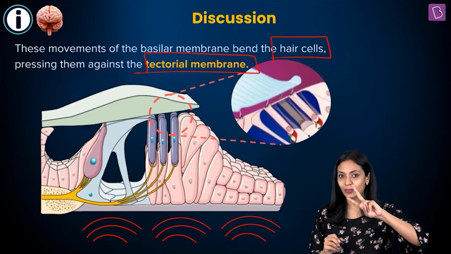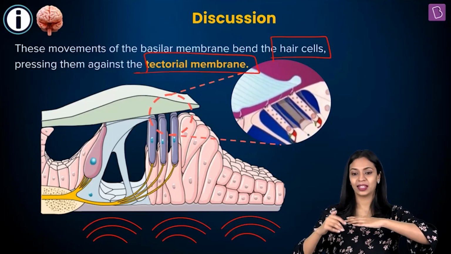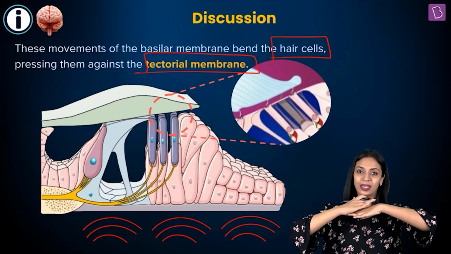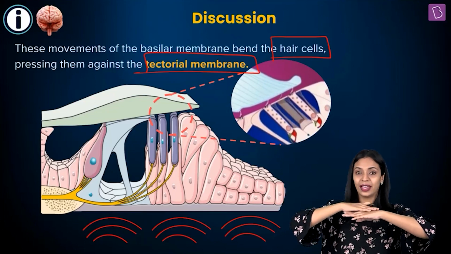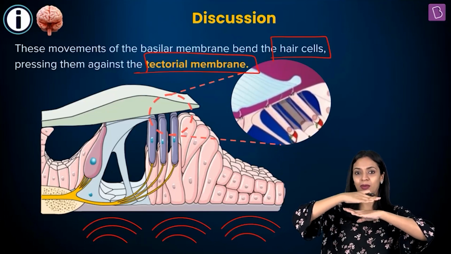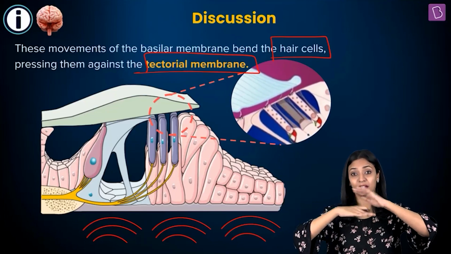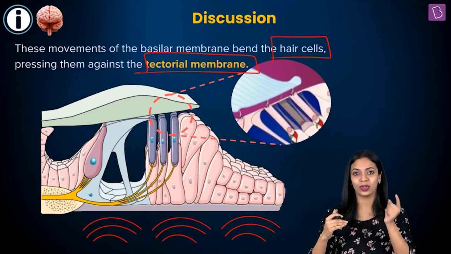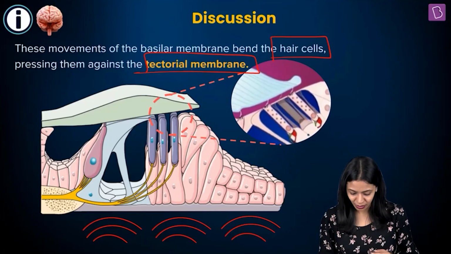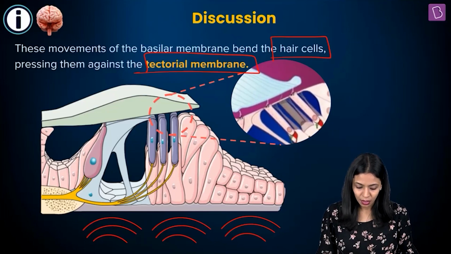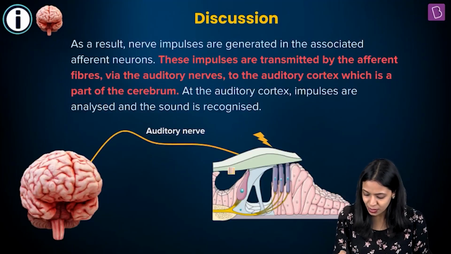Within the inner ear, you have two membranes. Okay, there's the basilar membrane and then there's the tectorial membrane. When the basilar membrane starts moving, the hair cells present in the basilar membrane will start pressing against the tectorial membrane, which is the other membrane found in the cochlea. Okay, so then the nerve impulses will get generated.